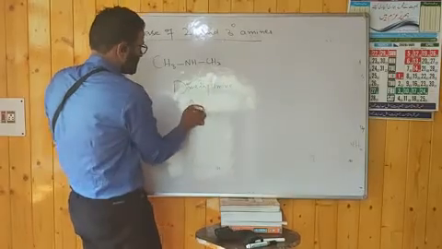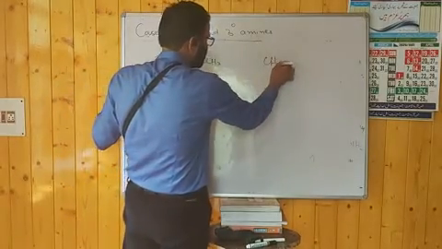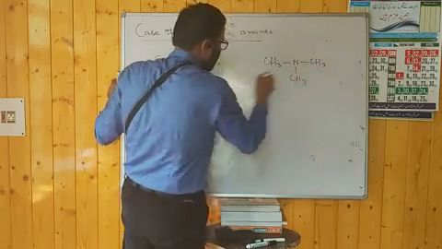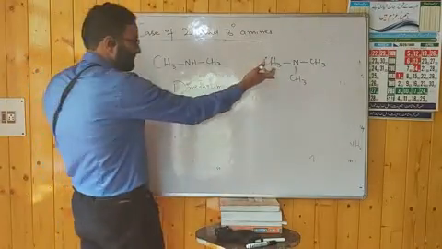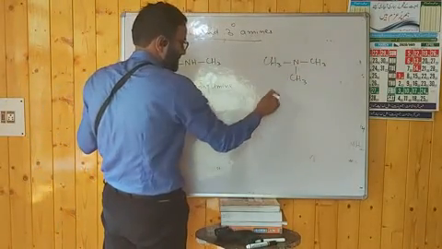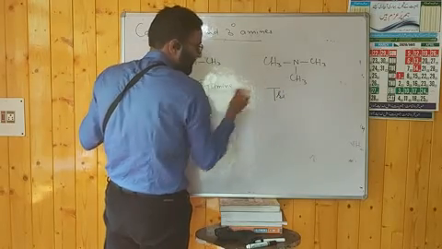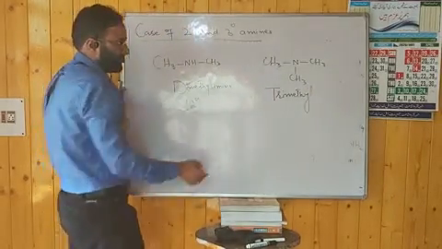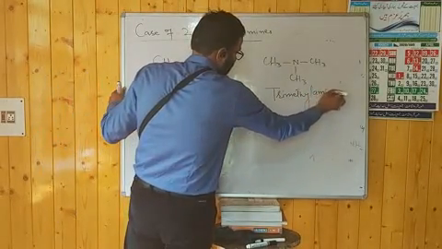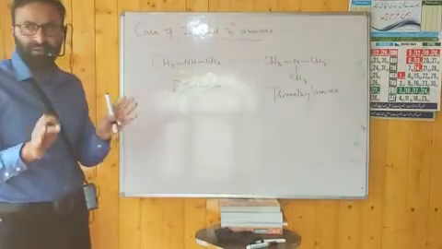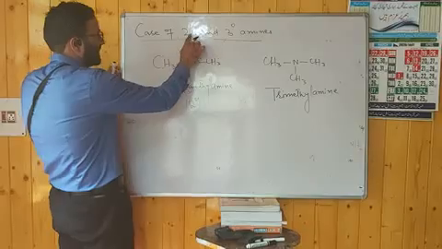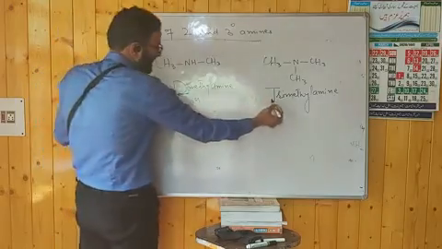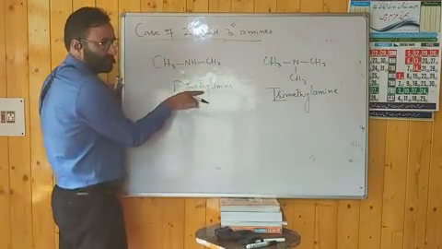If it is 2 degree, use di. Now if you have a 3 degree amine, how can you name it? It is a simple one, all three alkyl groups are similar. You can use tri, then write the alkyl group, followed by the suffix amine. Dear students, in a simple way you have to remember, if 2 degree and 3 degree amines are simple, you use the prefixes di and tri before the name of the alkyl group.